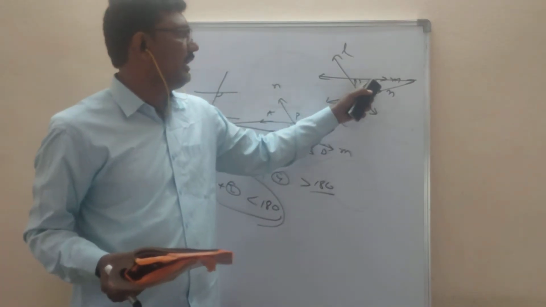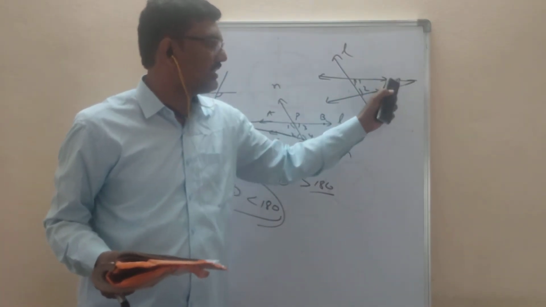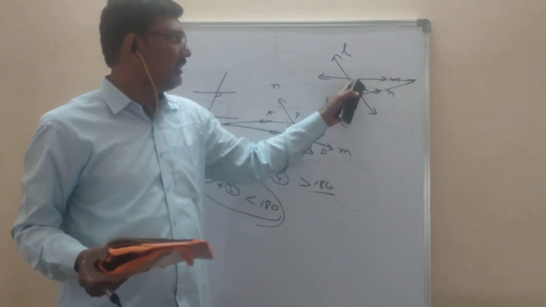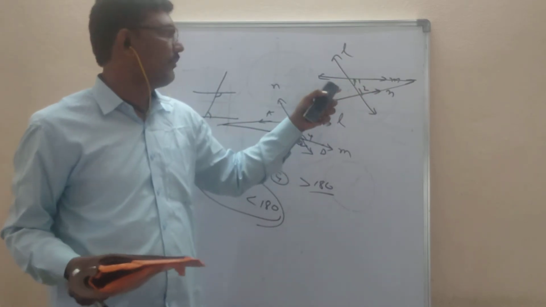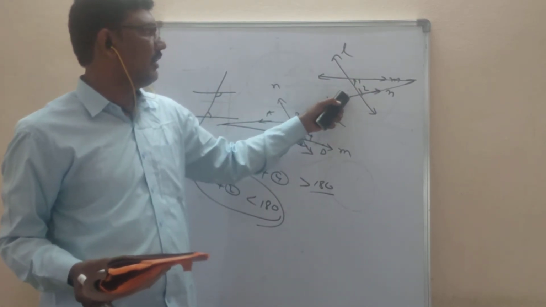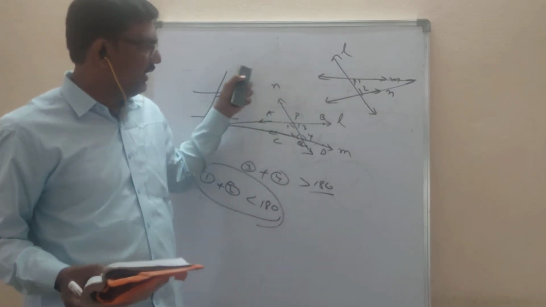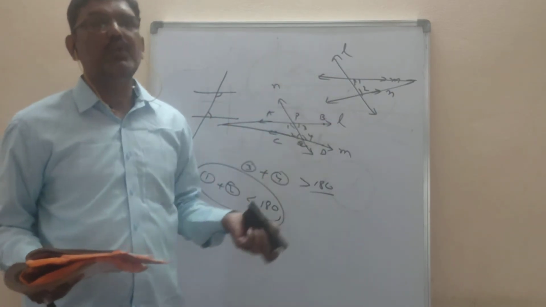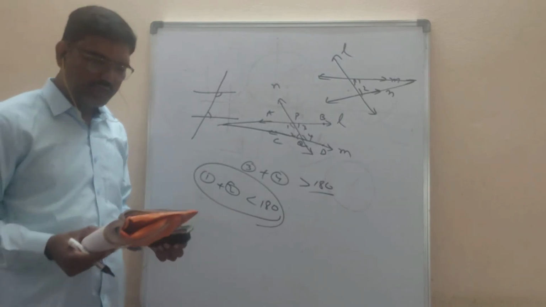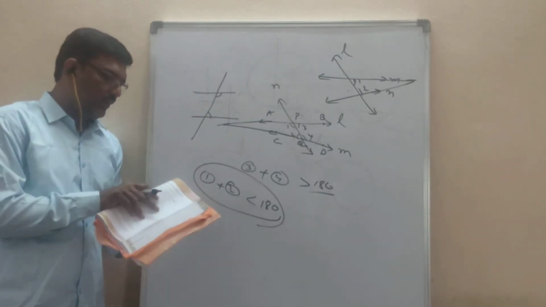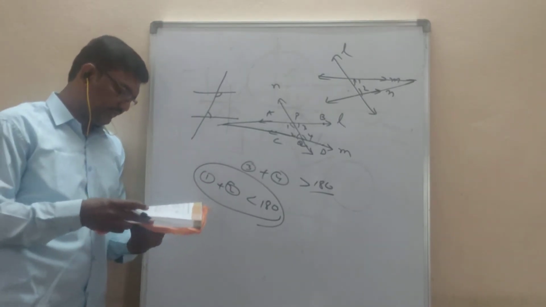So if you go on extending these two lines and they are meeting, it means this sum is less than 180. If this sum is more than 180, even if you extend, they won't meet. Okay, like that. Now we will go to the exercise here.